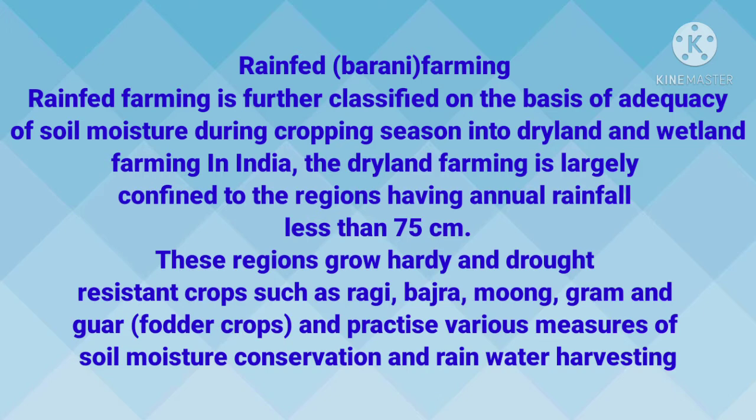Whereas in the wetland farming, the rain is more than the total moisture requirement of the soil during the rainy season. It means it's a very high rain in that area, and because it is more than the requirement, general problems are there, flash flood and the soil erosion, and many things. It is generally practiced in the rainier parts of Bihar, West Bengal and many other areas where the heavy rain is there. And the crops which are grown in these water intensive areas are rice, sugarcane, jute and many more other crops are grown in the wetland farming.